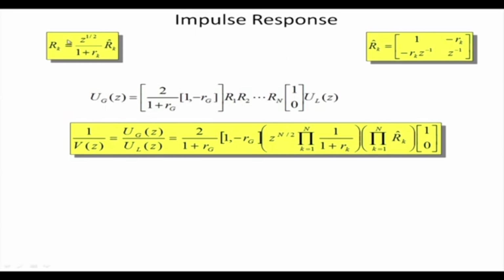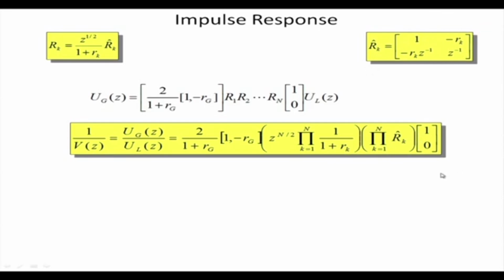For r 1 it is z to the power minus half, for r 2 z to the power half, and for r n a product of z to the power half, n number of times. So it is z to the power n by 2, product k equal to 1 to n of the matrix r k, and [1 0].